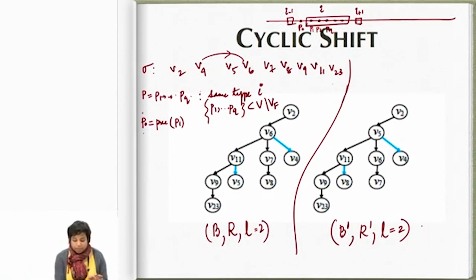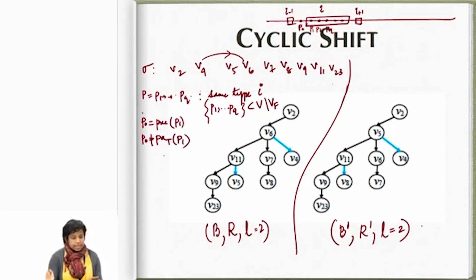So now P0 is this vertex that precedes P1 in this topological order, has the same type, but P0 is not the parent of P1 in this SBA. Lots of properties to see. So let's just see the example of what I'm trying to say.